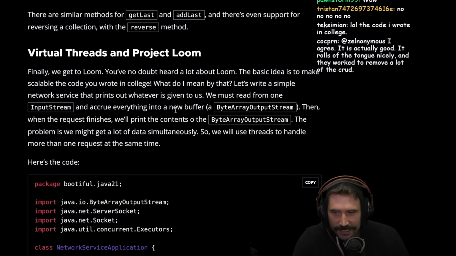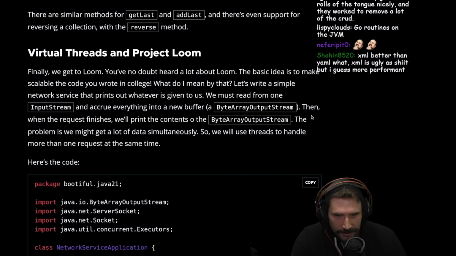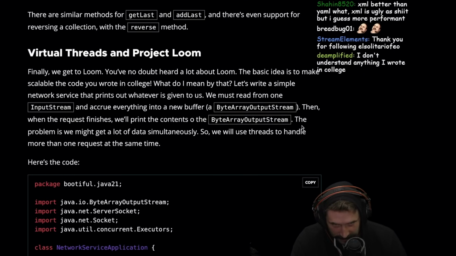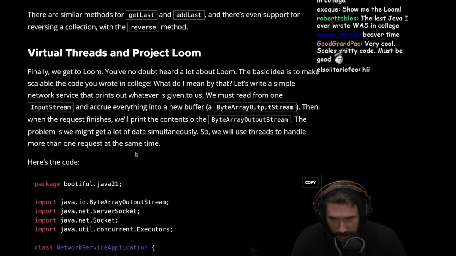What do I mean by that? Let's write a super simple network service that prints out whatever is given to us. We must read from the input stream and accrue everything into a new buffer. Then when the request finishes, we'll print out the contents. Okay, yep. The problem is we might get a lot of data simultaneously, so we'll need to use threads to handle more than one request at a time.